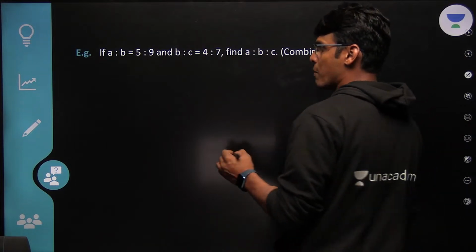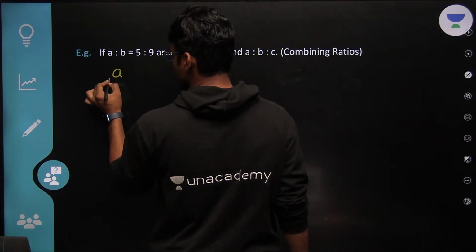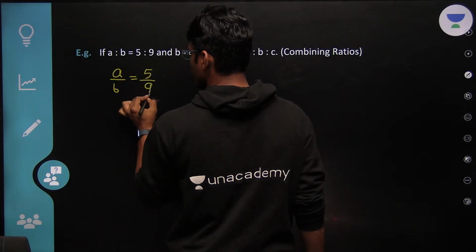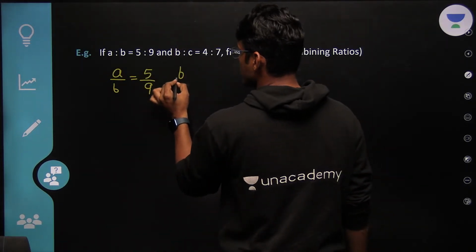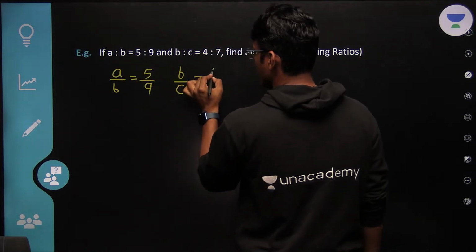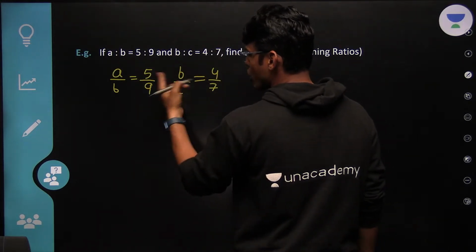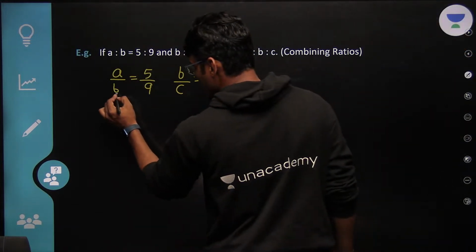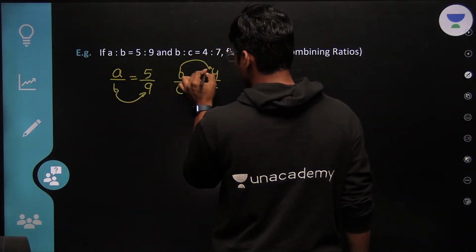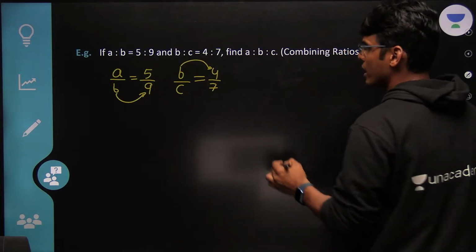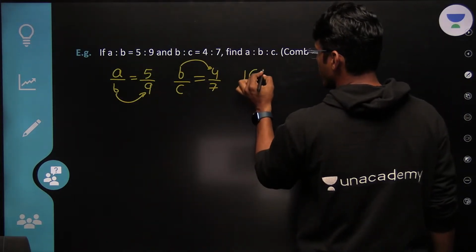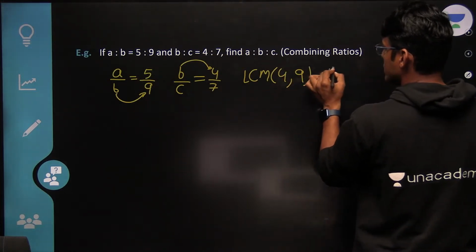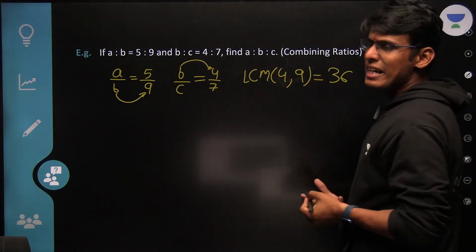So see, the benchmark rule here is, this is A upon B, which equals 5 by 9. B upon C equals 4 upon 7. Now B is your connecting dot. Here B corresponds to 9, here B corresponds to 4. Just take the LCM of 4 and 9. What is the LCM of 4 and 9? Is it 36?